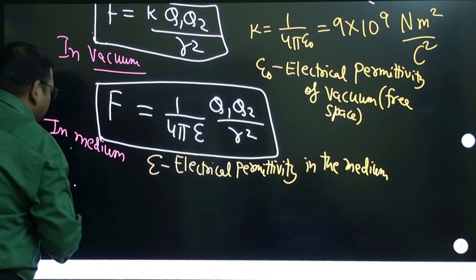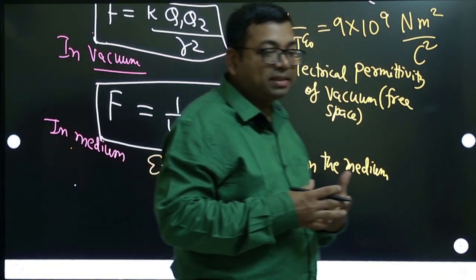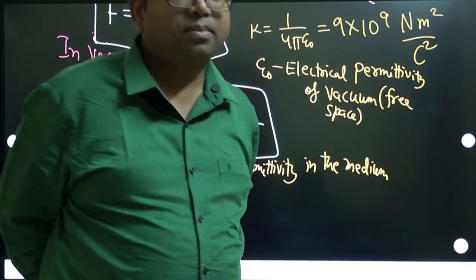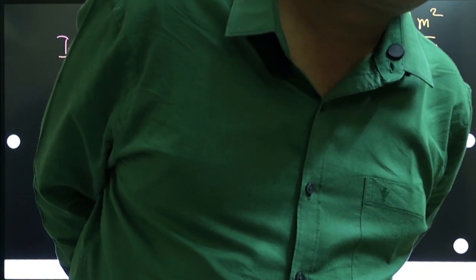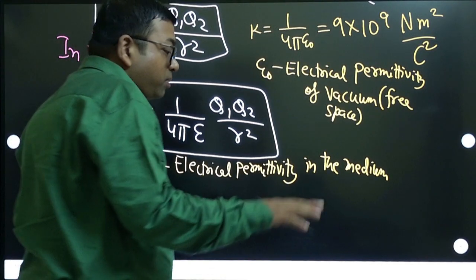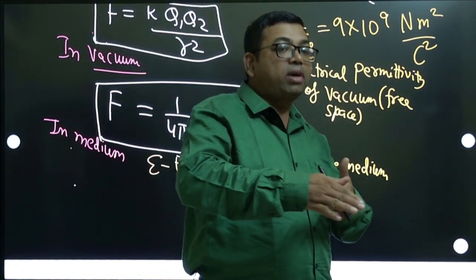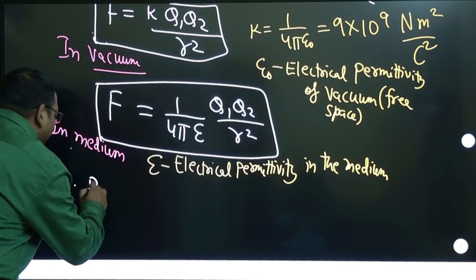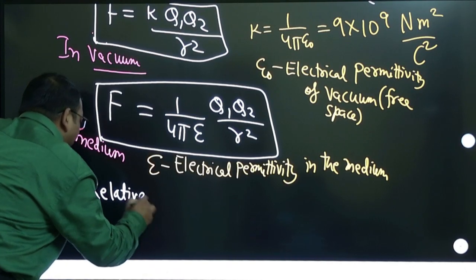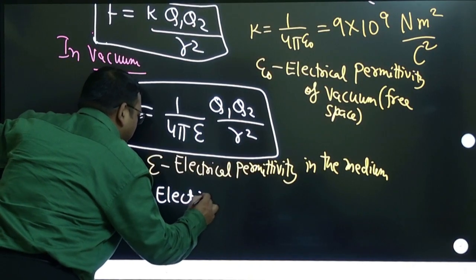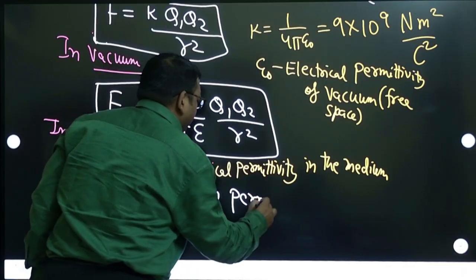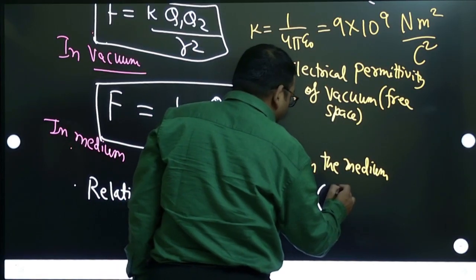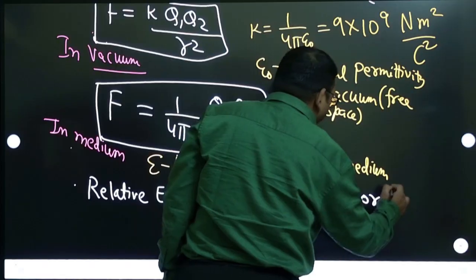How? Just like we have a term called relative density. What is relative density? Relative to water, it is the ratio of density of a substance by density of water. With respect to water, you are comparing. Similarly, there is a term called relative electrical permittivity, which is called epsilon r, or sometimes it is called k.